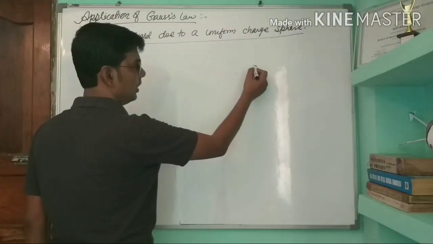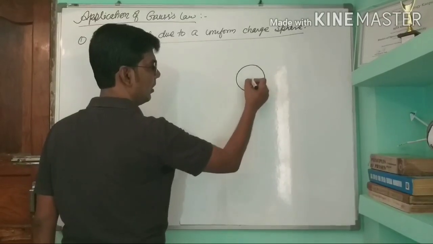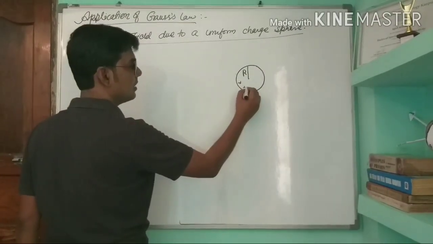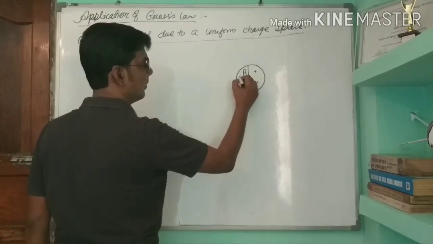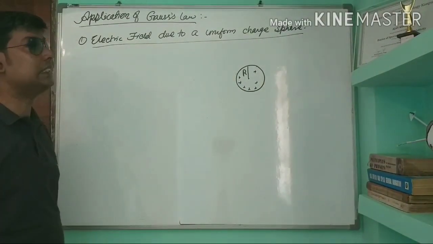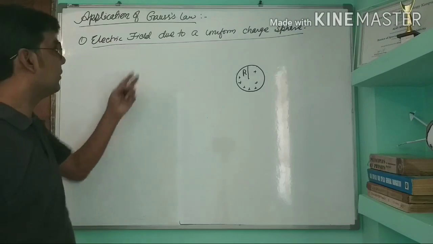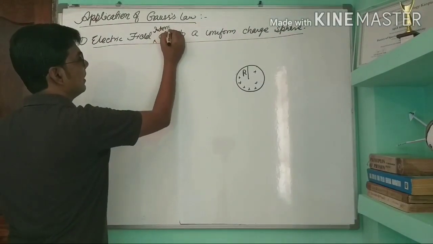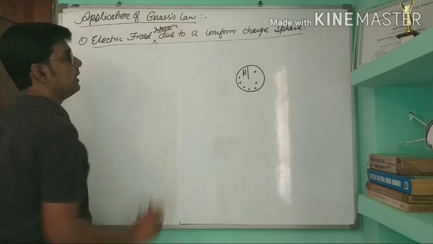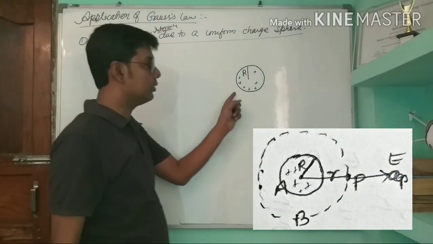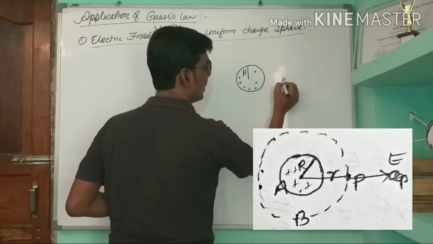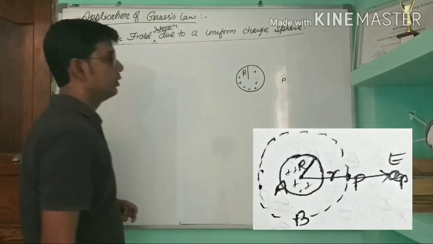Suppose a sphere of radius r is uniformly charged. We want to calculate the electric field intensity due to this charged sphere at a certain point, say this point is P. So what will we do?